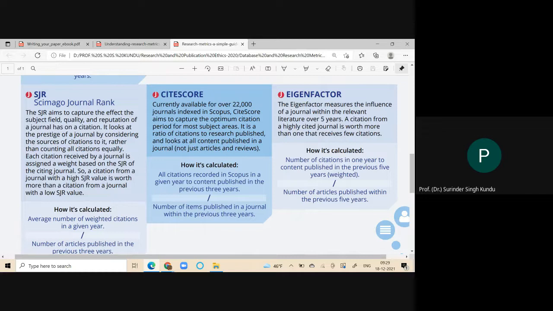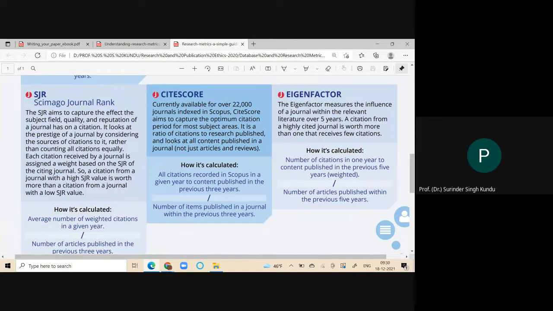In case of the English literature, I hope today all the scholars from the English department are also connected here. What is that? It is meant to say, in these kinds of databases, what you see is the impact of a journal within the relevant literature over the 5 years. Literature of what?